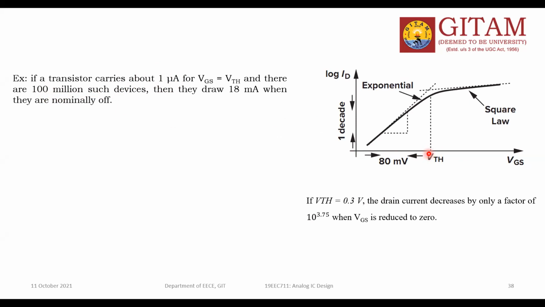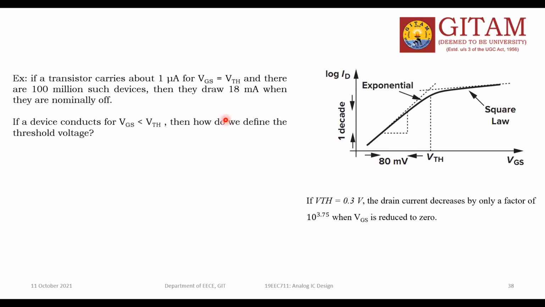Then how much current are these 100 million transistors drawing if they are working at the same potential? 18 milliamperes. That means they are consuming 18 milliamperes of current when they are in the off mode, the switch-off mode.